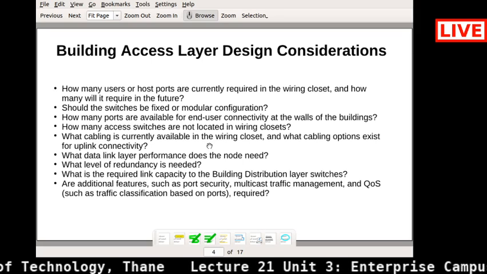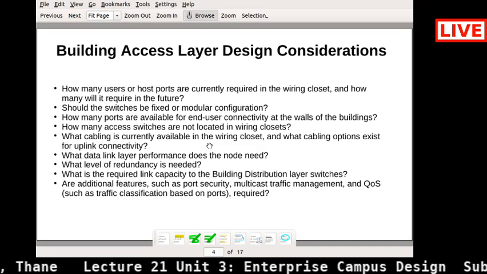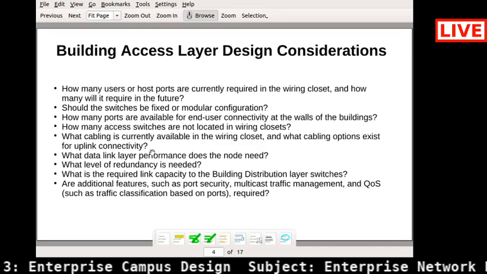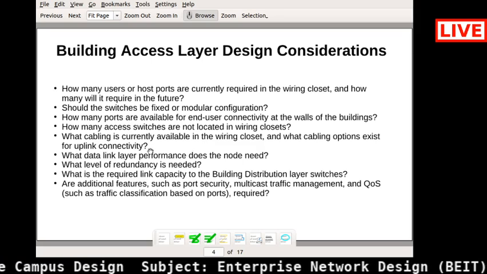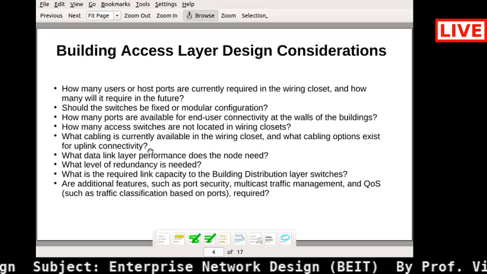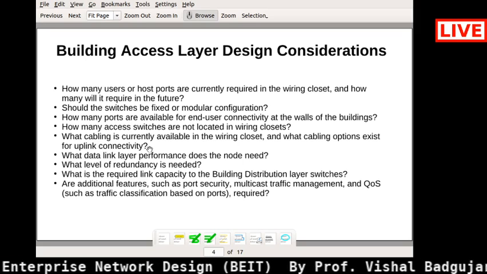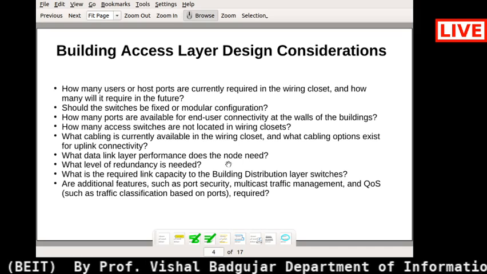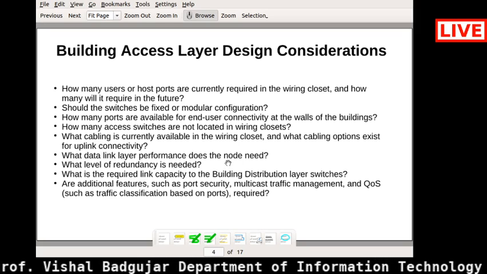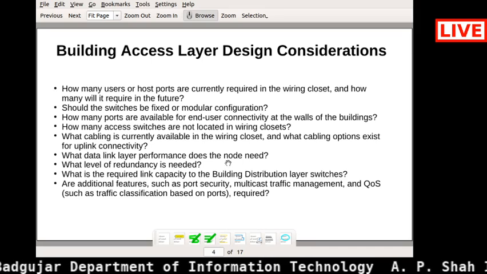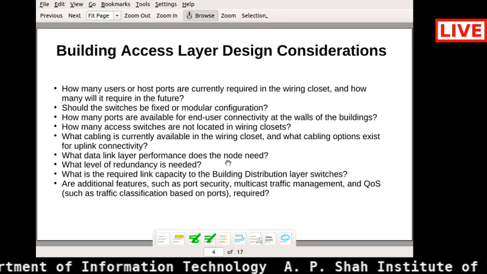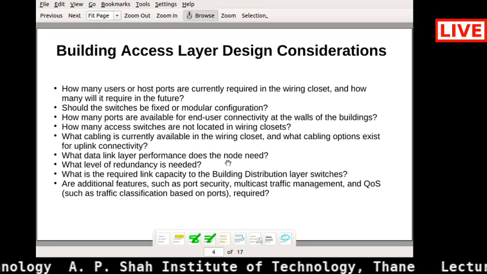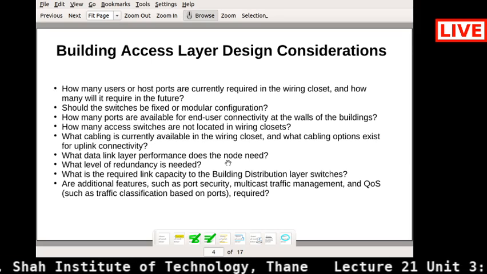For that, which cable are you going to use, in terms of 1 Gbps or any Ethernet cable? That you also need to find out. Then what data link layer performance does the node need? Each kind of lab has a different bandwidth, and at which lab which type of bandwidth is required, accordingly you select the cable for that particular lab.